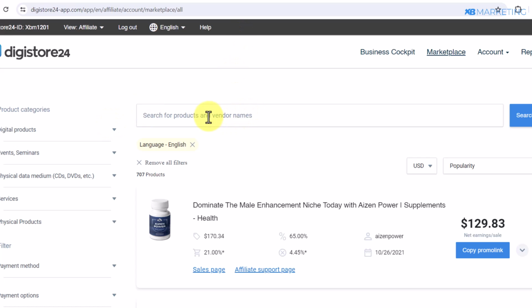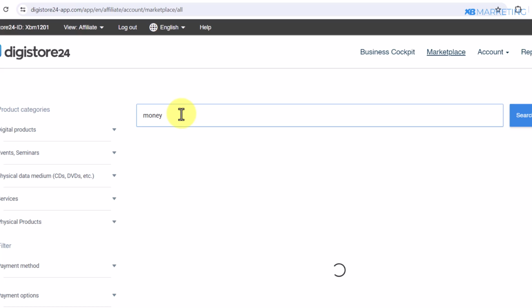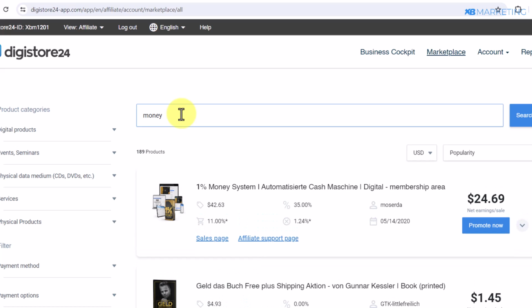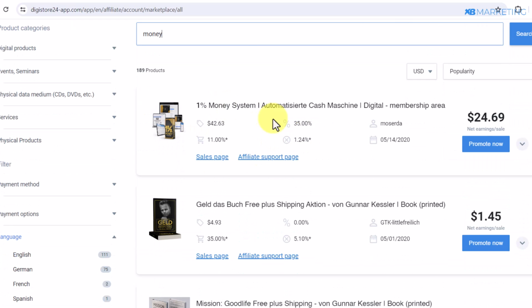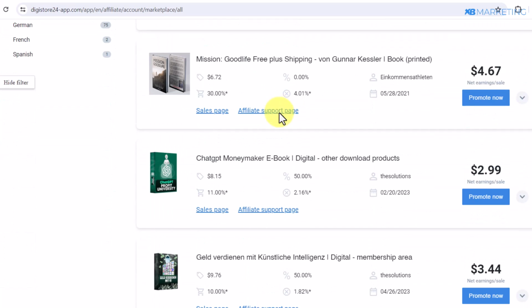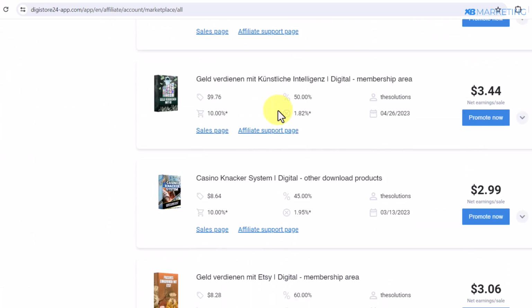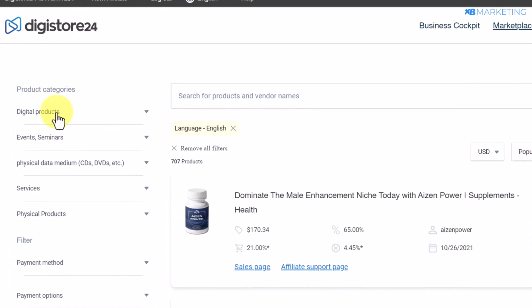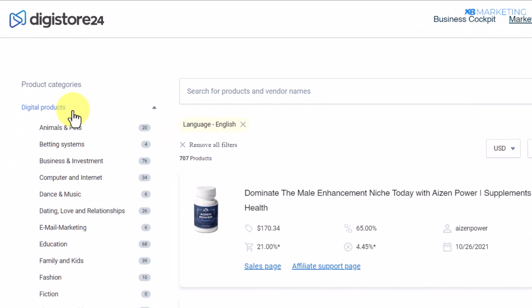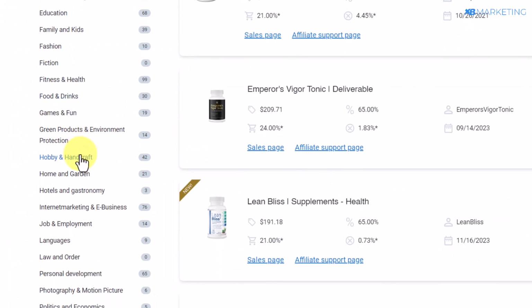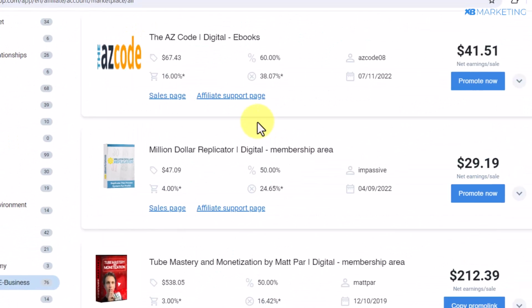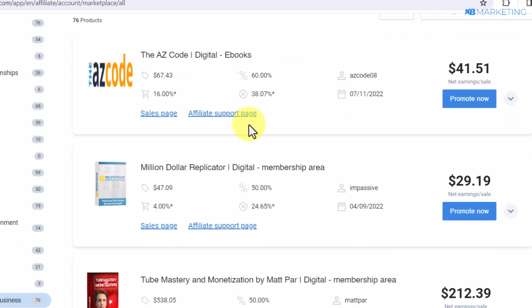Once you do that, you can come over to the search section and type in keywords related to that niche, like making money and saving money and all that. You're going to see a lot of affiliate products that you can promote and make money. Another way of finding products is by clicking on the digital product section and looking for the category that is related to that niche. An example is internet marketing and e-business.